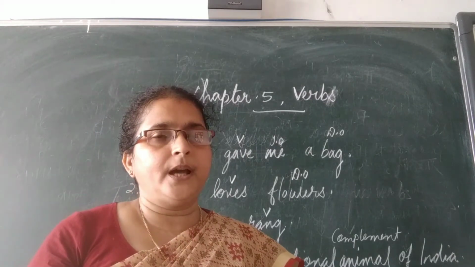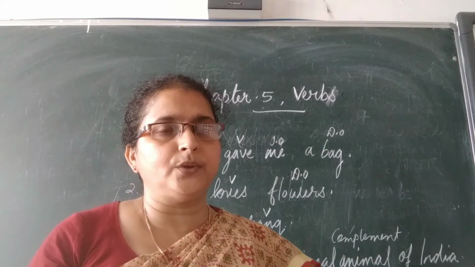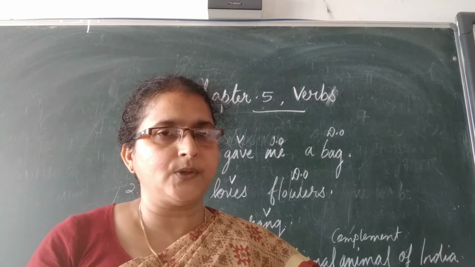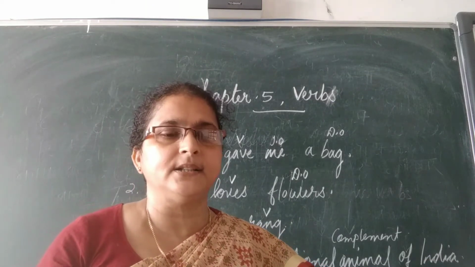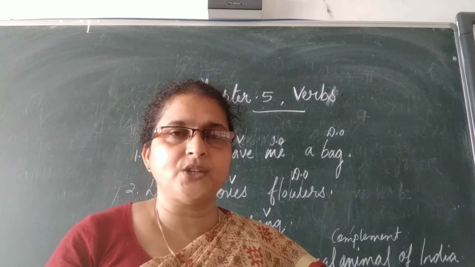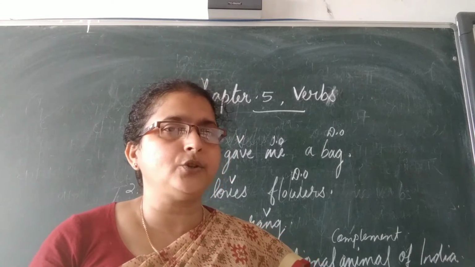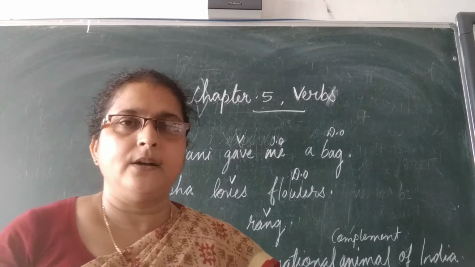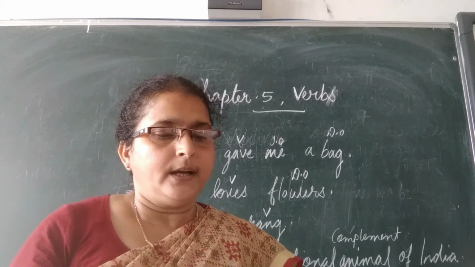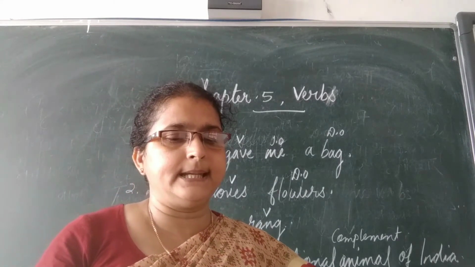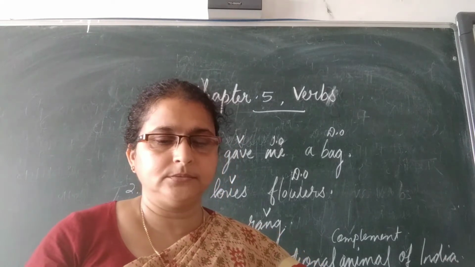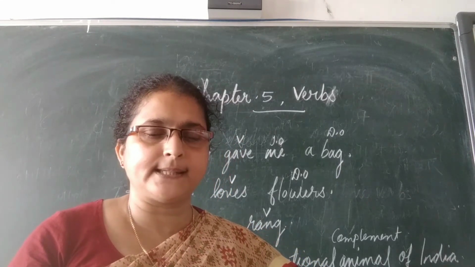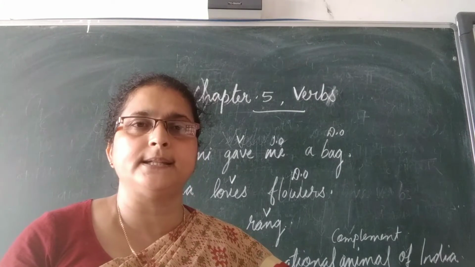So, when I teach you the verb, let's also discuss what is the object, the direct object and the indirect object, and what is a complement. Direct object is a noun or a pronoun that directly receives the action of the verb in a sentence.